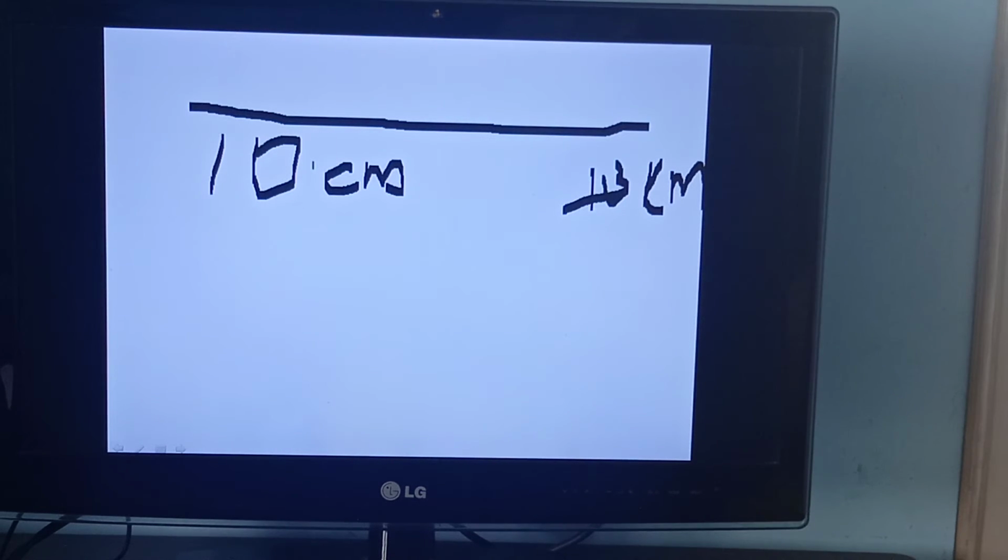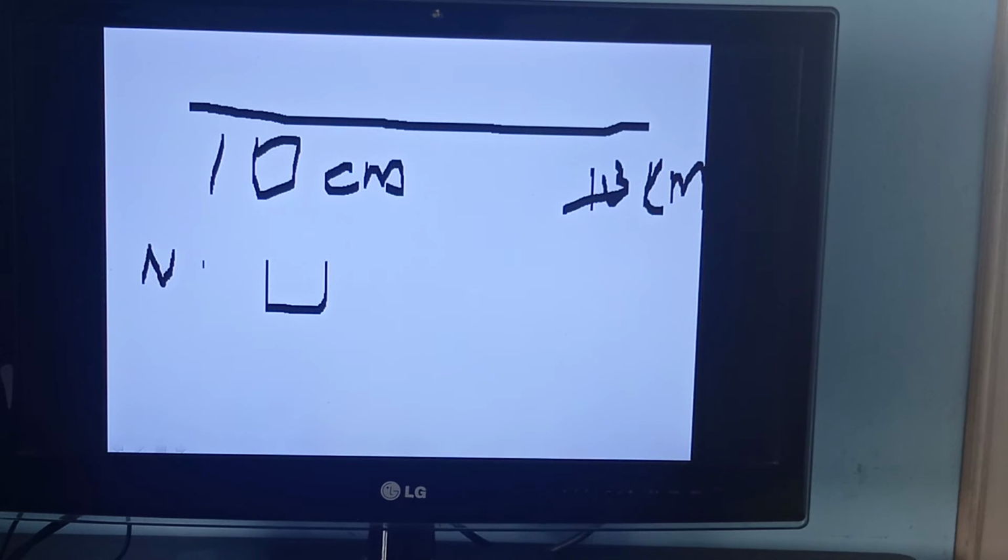So once again come to the definition. The process of comparison of the unknown quantity with the known fixed quantity is known as what? Measurement. Now before, I have given a name to this term: magnitude, which means numerical value. I am writing it as n. What is a centimeter? A unit.